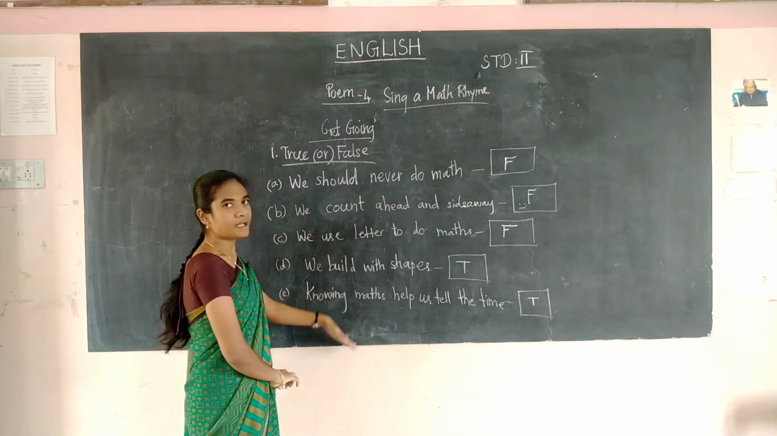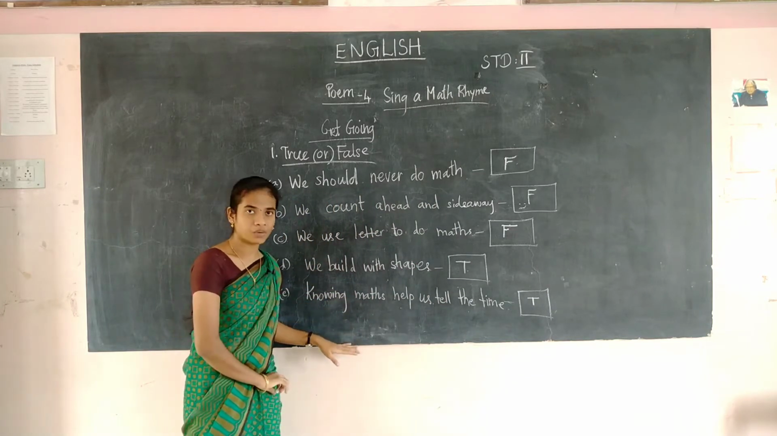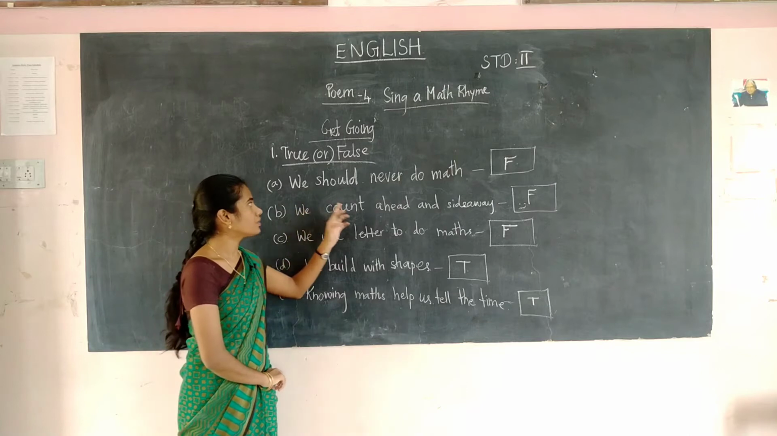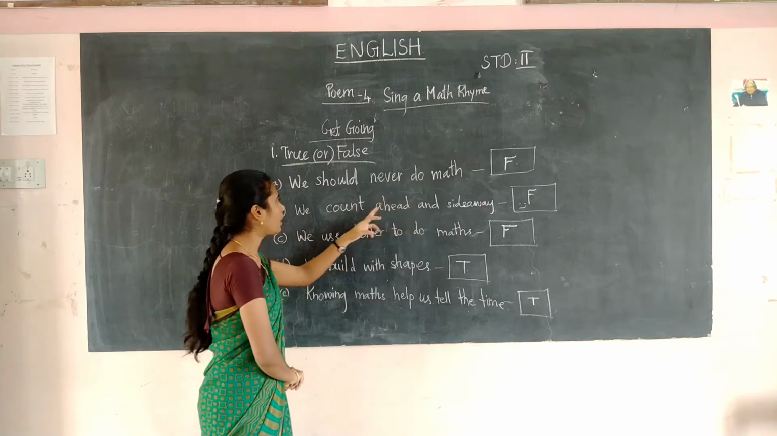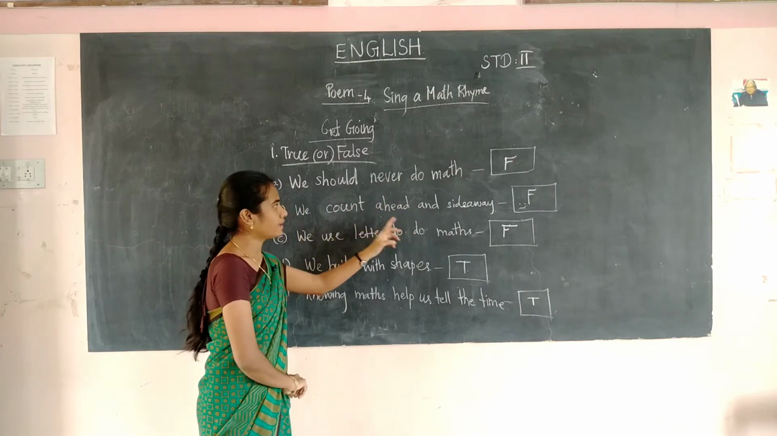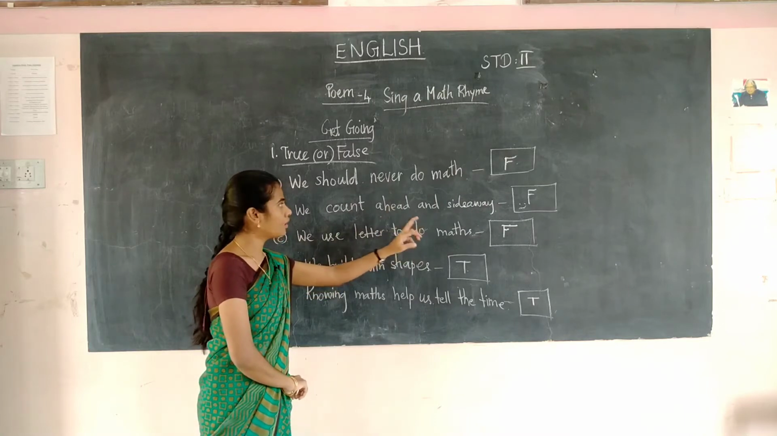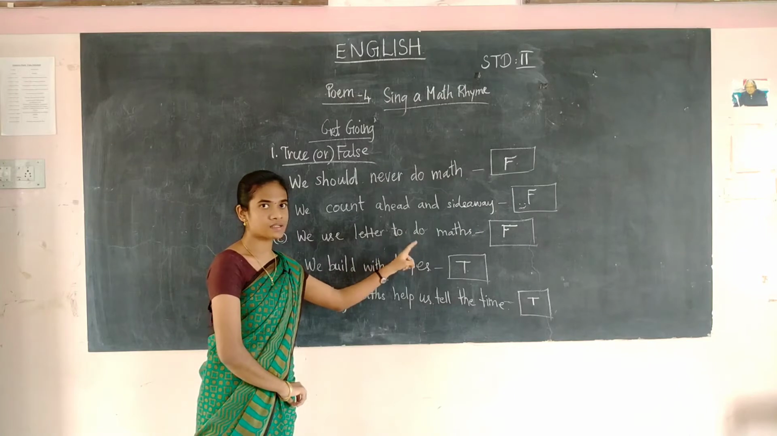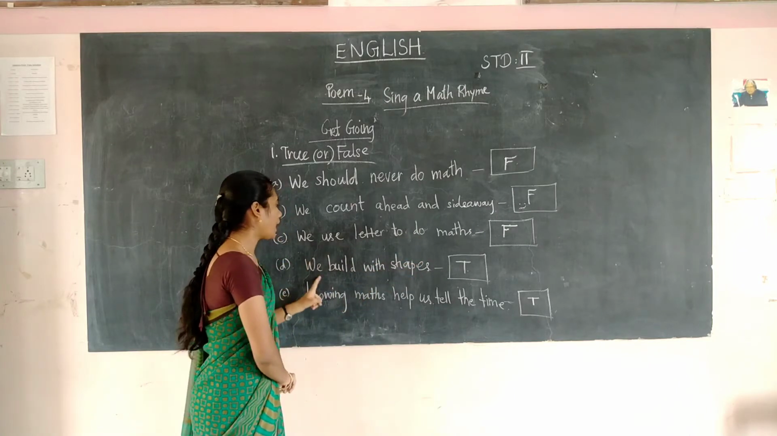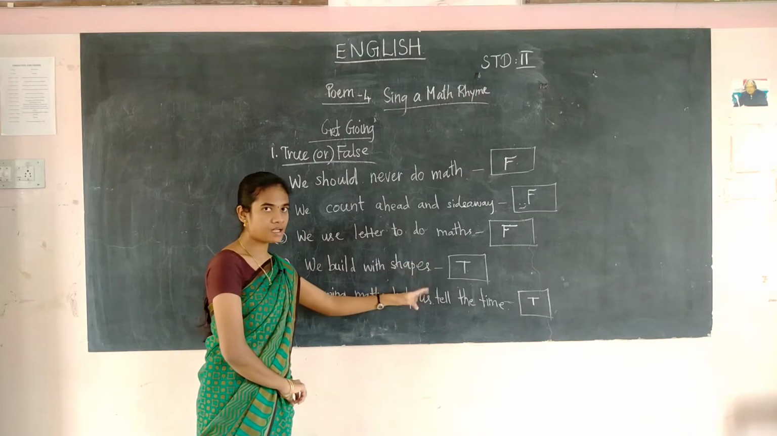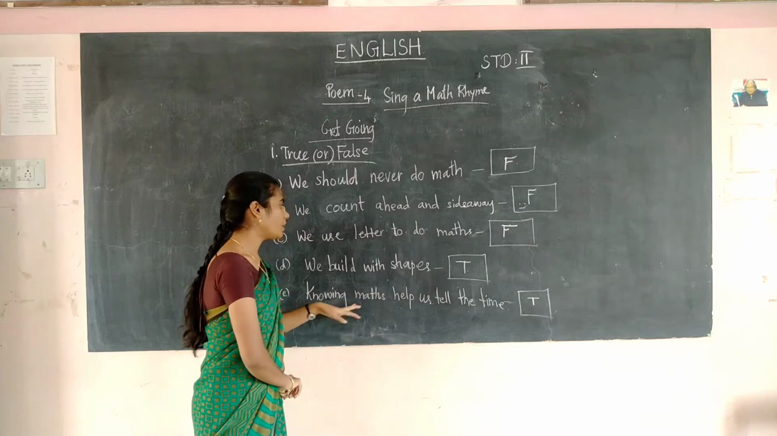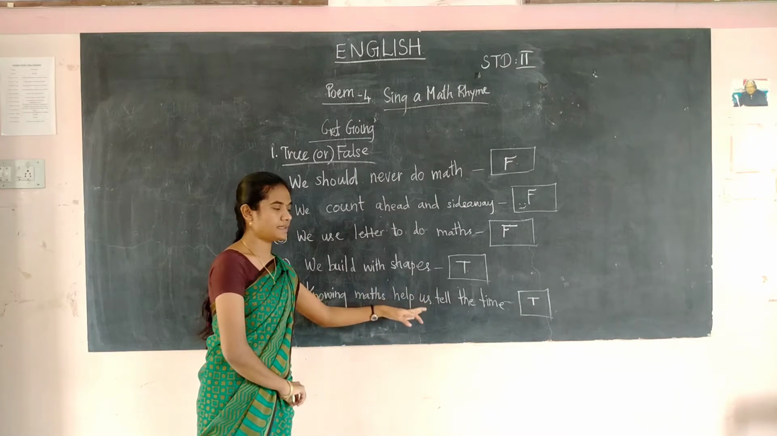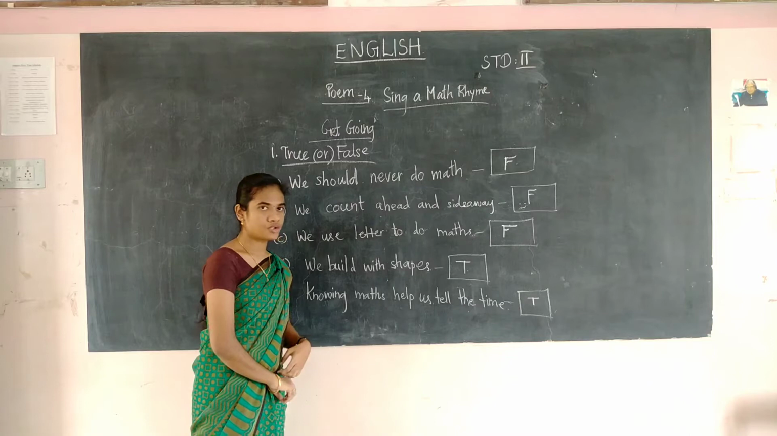Okay, again I am repeating. Students, copy this down in your notebook. We should never do max: this is false. We count ahead and sideway: this is a false statement. We use letters to do max: it's a false statement. We build with shapes: it's true only. Knowing max helps us to tell the time: this is true.